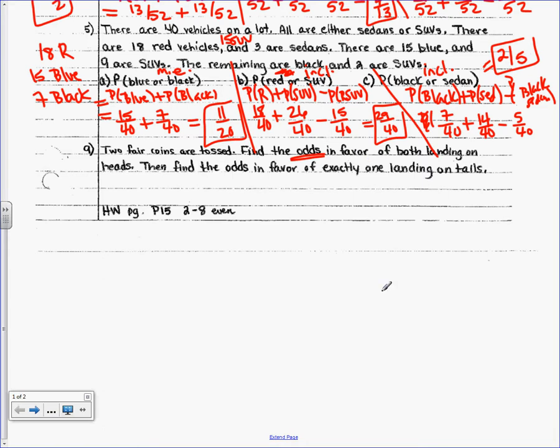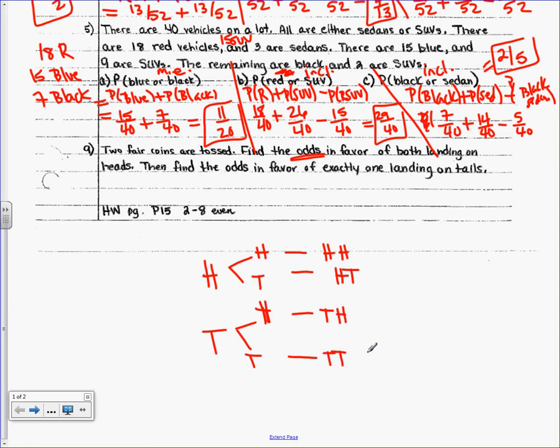They said find the odds in favor of both landing on heads, then find the odds in favor of exactly one landing on tails. So it's 2 questions in the same question. I'm going to go ahead and do a tree diagram because it's not that hard on this question since they're just flipping a coin twice. So the first time you flip a coin, it's either heads or tails. Well, that's easy, right? The second time you flip it, heads, tails, heads, oops, tails. So here's my sample space. You got heads twice, you got head tail, you got tail head, or you got tail tail. That is my sample space. 4 choices, right?